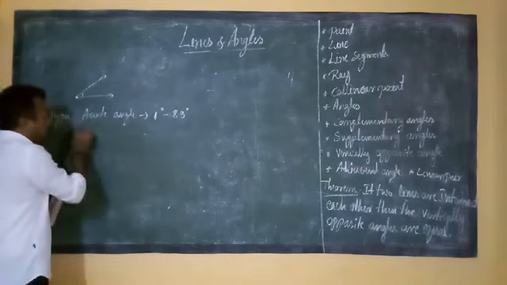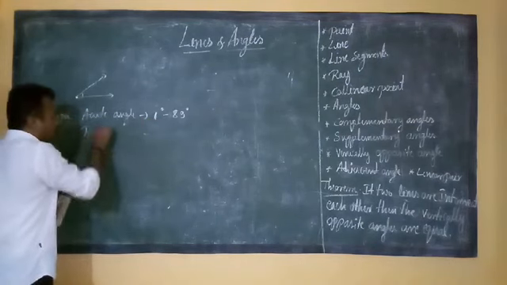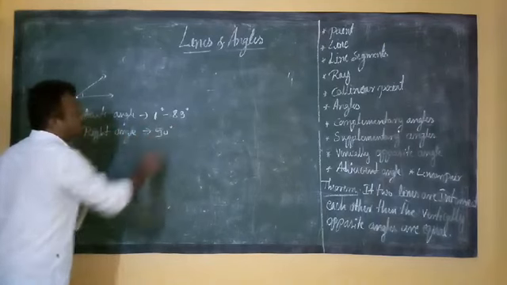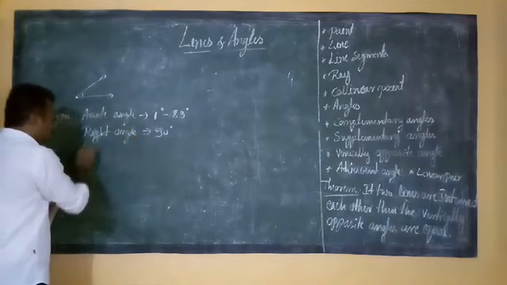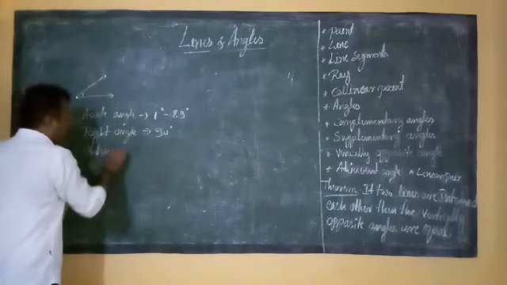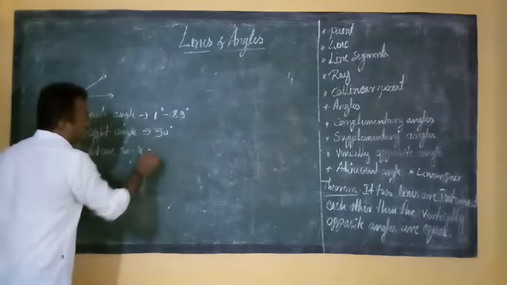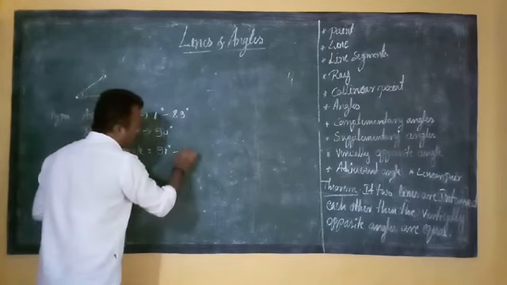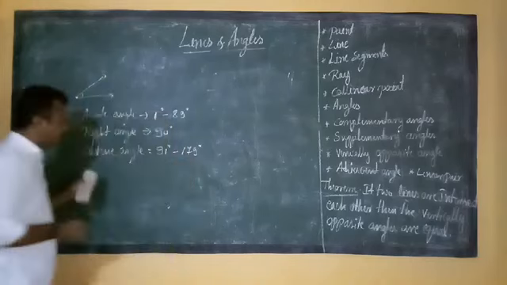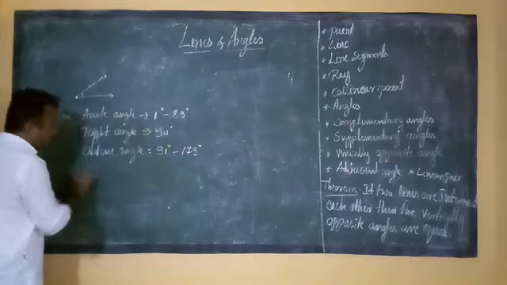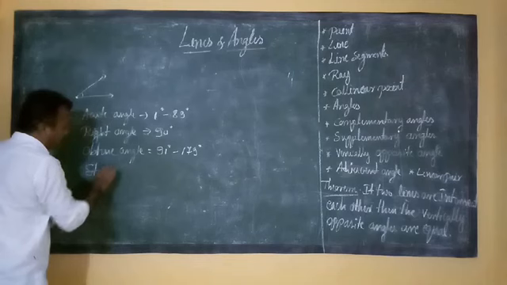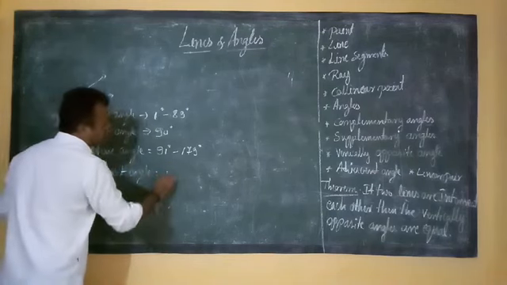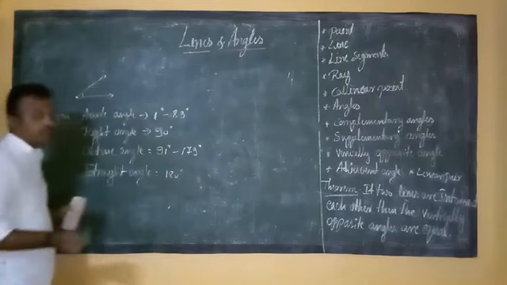So then it is called an acute angle. Then right angle. Right angle means the angle measures exactly 90 degree. That is called a right angle. Then obtuse angle. Obtuse angle means the angle measures 91 degree to 179 degree. So then we call it an obtuse angle. Then straight angle. Straight angle means the angle measures exactly 180 degree. That is called a straight angle.